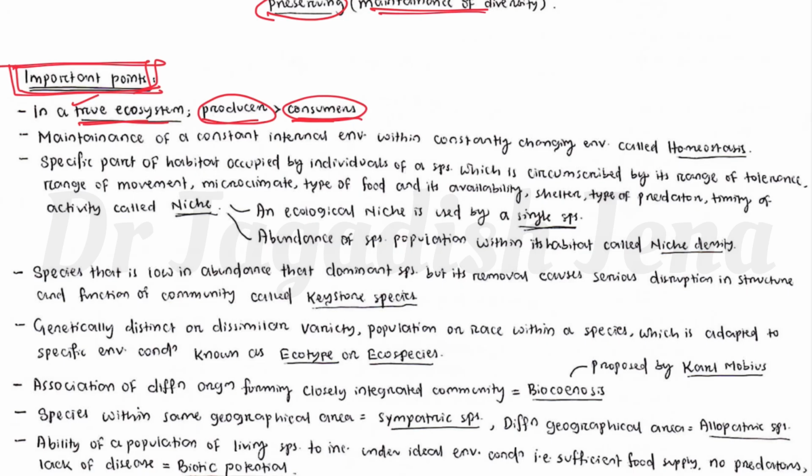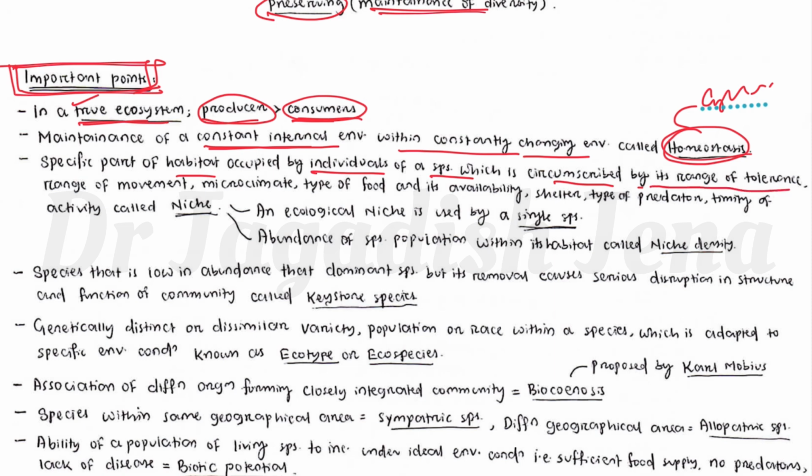Maintenance of a constant internal environment within a constantly changing environment is called homeostasis, and the study of homeostasis is known as cybernetics. Then, the specific part of a habitat occupied by an individual or species, circumscribed by its range of tolerance, range of movement, microclimate, type of food and availability, shelter type, and limit of activity, is called the niche of that environment.